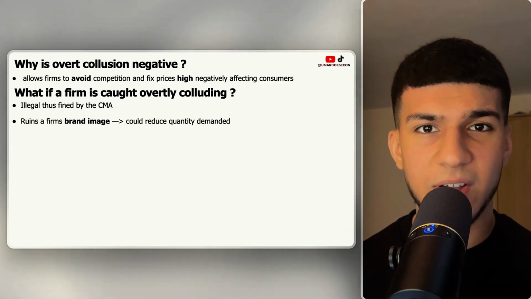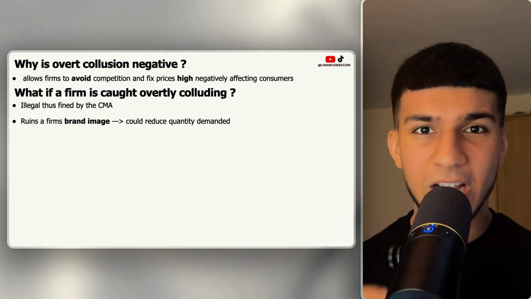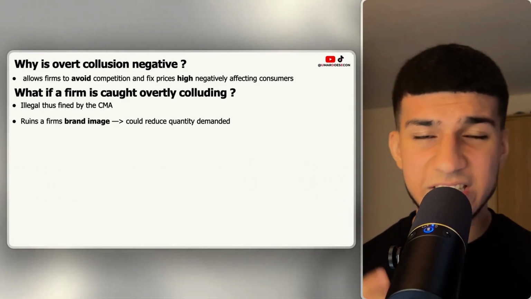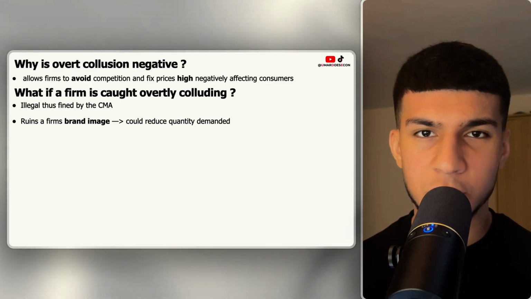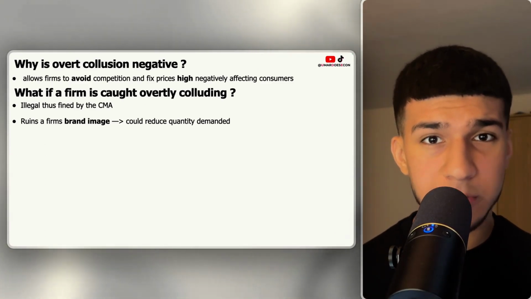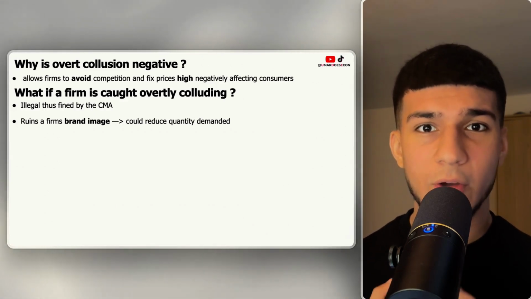And when consumers find out their favourite brand, their favourite shop, has been exploiting them, has been scamming them, it severely ruins brand image. This incentivizes consumers to substitute away, which decreases a firm's quantity demanded, therefore decreases a firm's revenue, in turn decreasing the main thing firms are pursuing, a firm's profits.